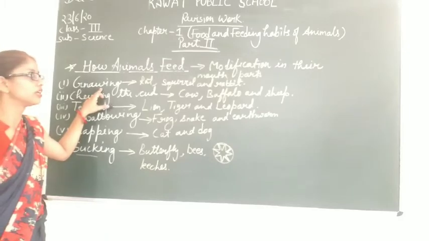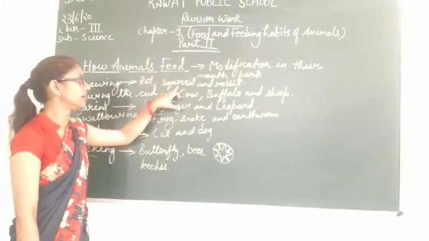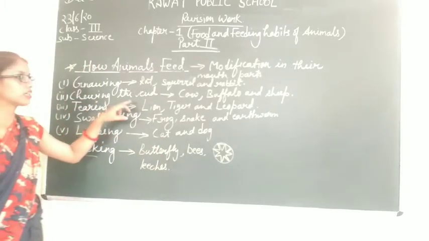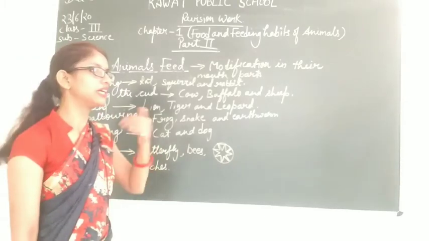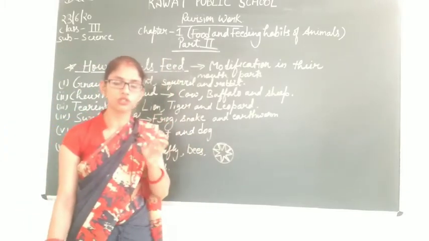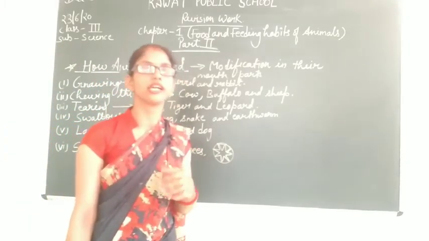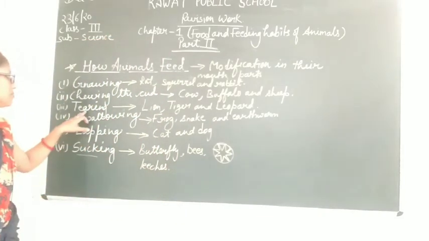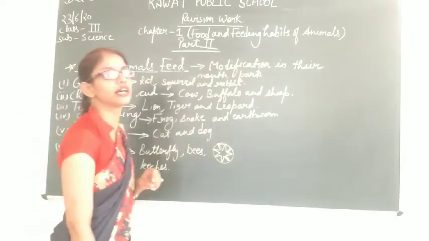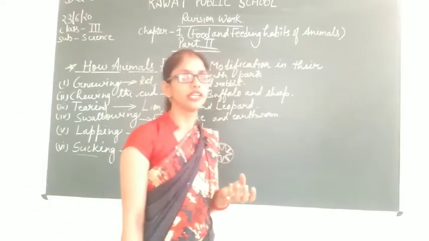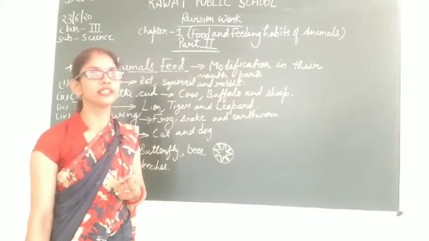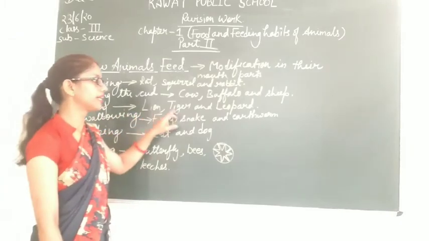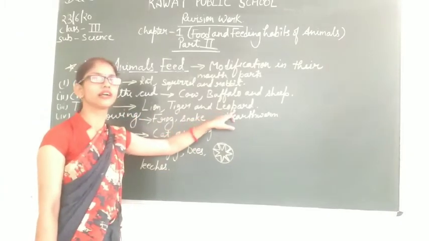Some gnaw their food, कुतरते हैं अपने फूड को, जैसे कि गिलहरी है, रैबिट है, रैट है, चूहा है. Then chewing the cud: some animals first swallow their food without chewing, later they bring it back into the mouth and chew it with their grinding teeth. Some tear their food. For example, carnivore animals have sharp front teeth to tear the flesh and strong grinding teeth to chew the bones and flesh of animals. So the tearing method is followed by lion, tiger and leopard, all known as carnivore animals.